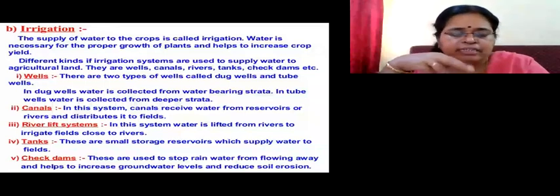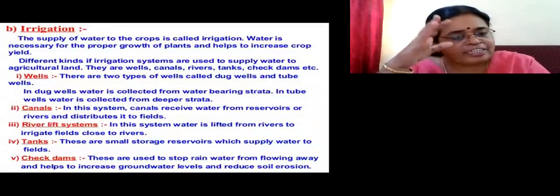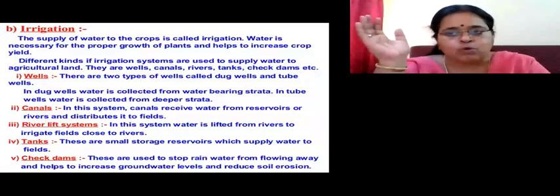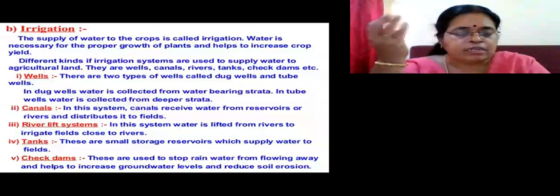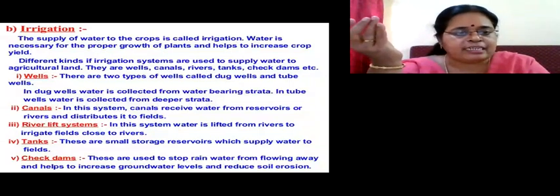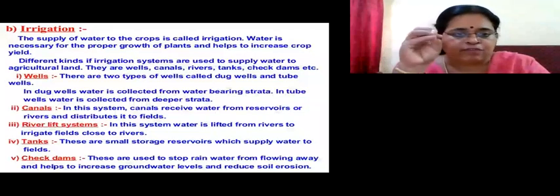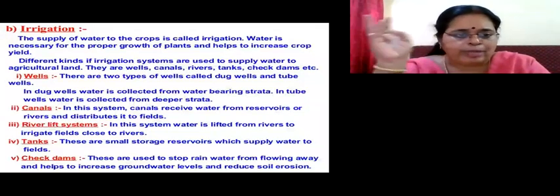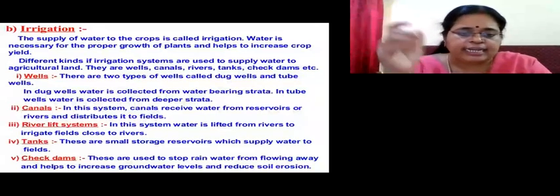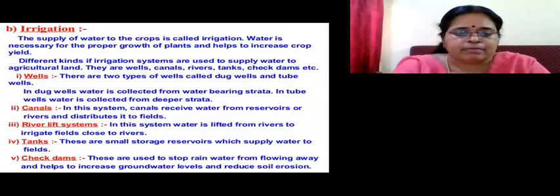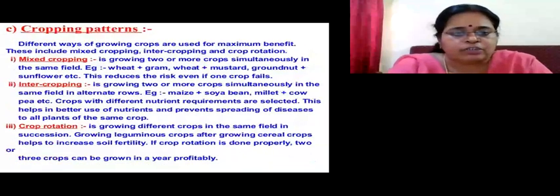So these are the various methods, but they are traditional methods, which are also used now. Apart from that, more technological methods are improving. Sprinkler irrigation you have learned. Drip irrigation you have learned in 8th standard. These are scientific methods which only a rich farmer can afford. But otherwise, wells, canals, river lift system, tanks, check dams, etc. are the various modes of irrigation in our country.